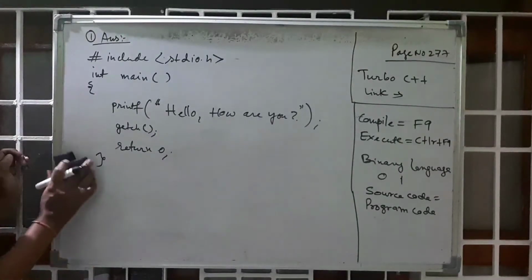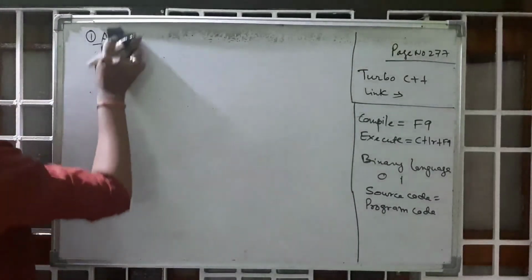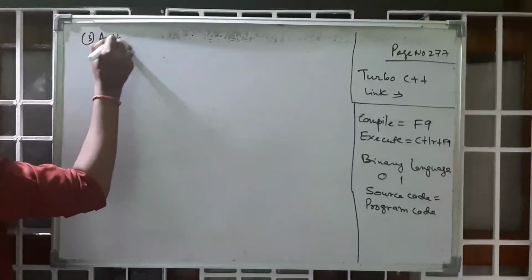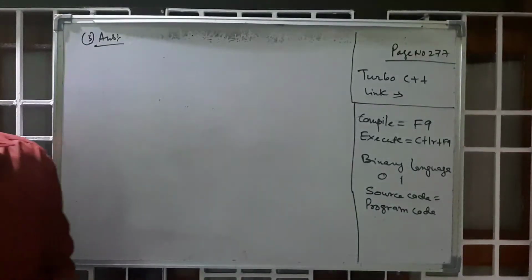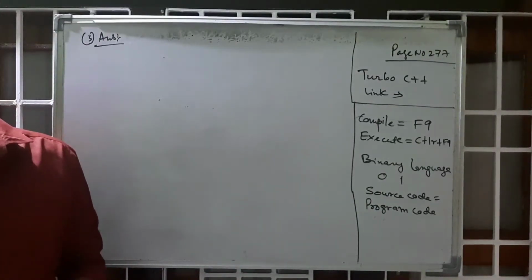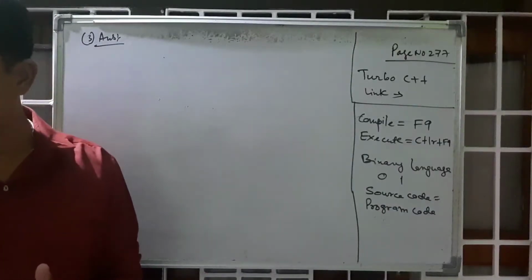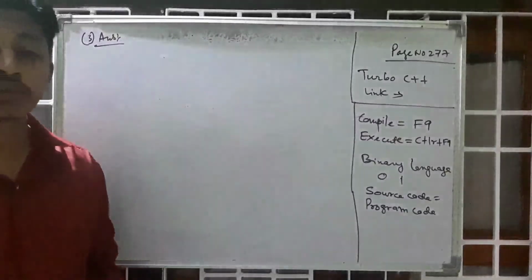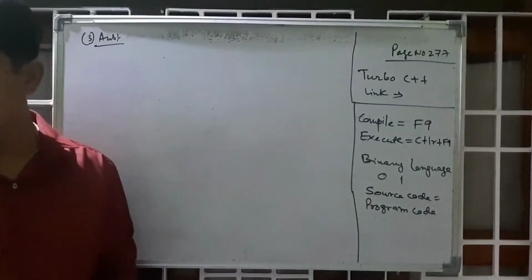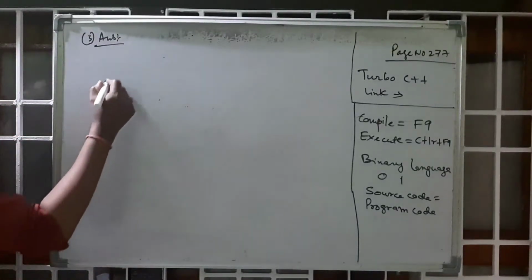Now the third question. Okay, coming to the third question. The third question is a very important question. Find out the error in the following program, correct it and write the correct code. There is an error in the code given here. You just find the error of the following code. So the code is, I am just writing the code.